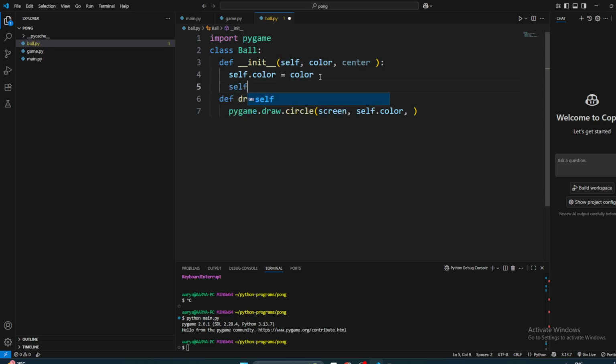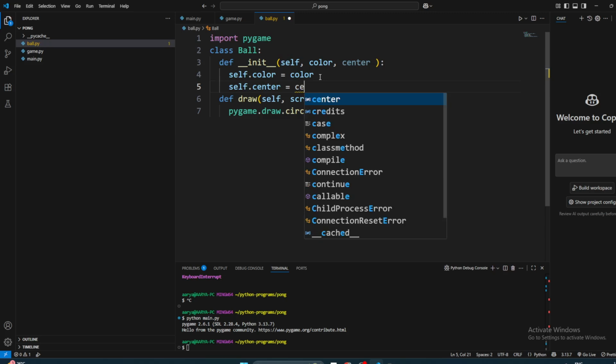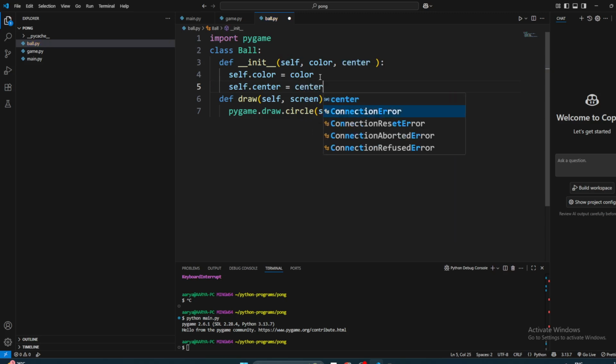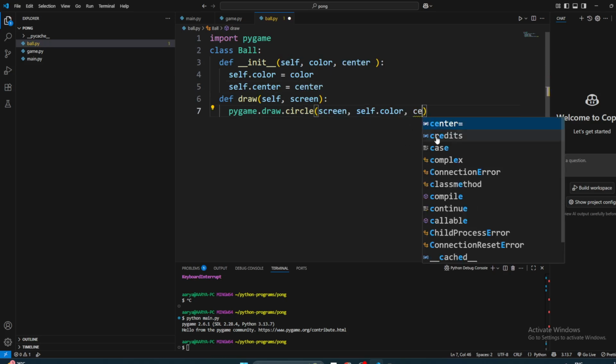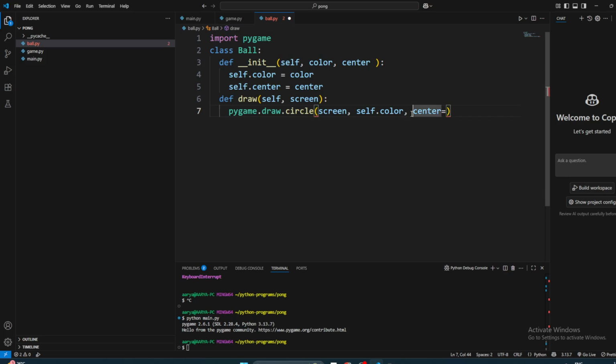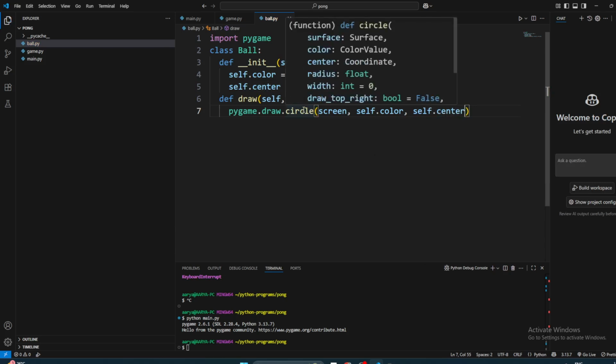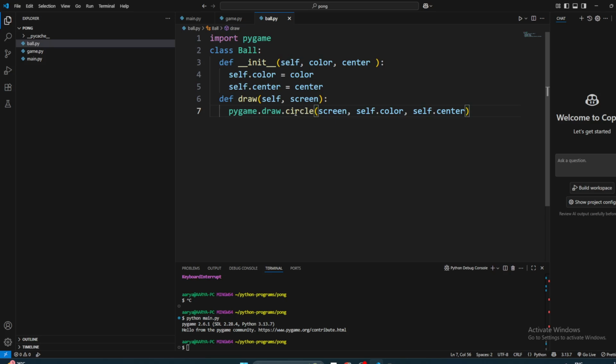Self.center = center. Now do we need anything else? Nothing, right? This looks okay.